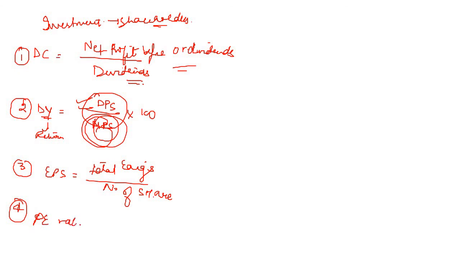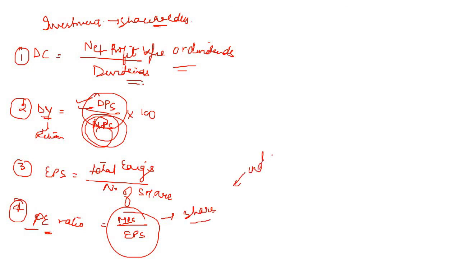The last is PE ratio. This is, as the name suggests, price earning ratio. Market price per share divided by earning per share is the formula for it. It says how the share is valued in the market with respect to the industry or the competitors.